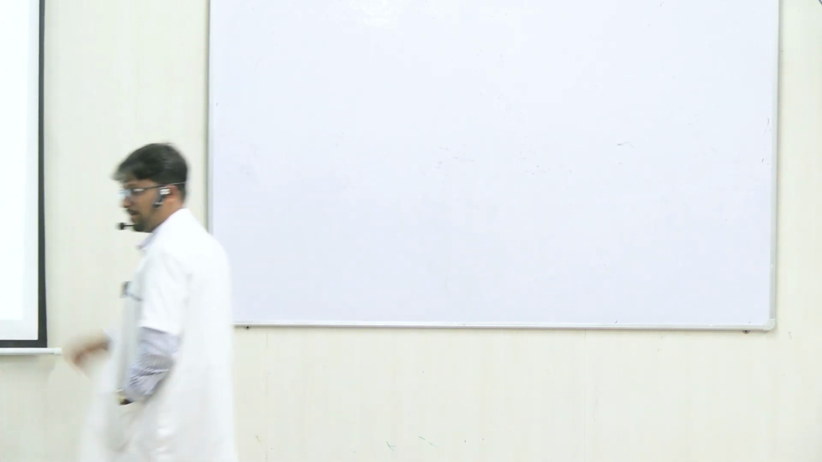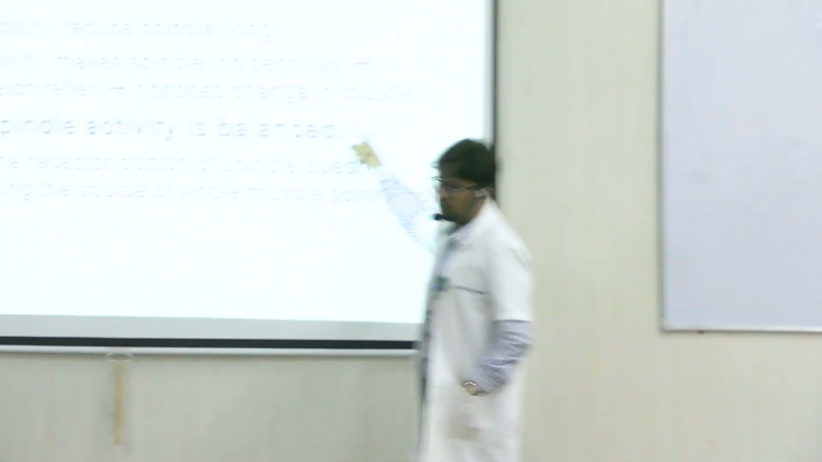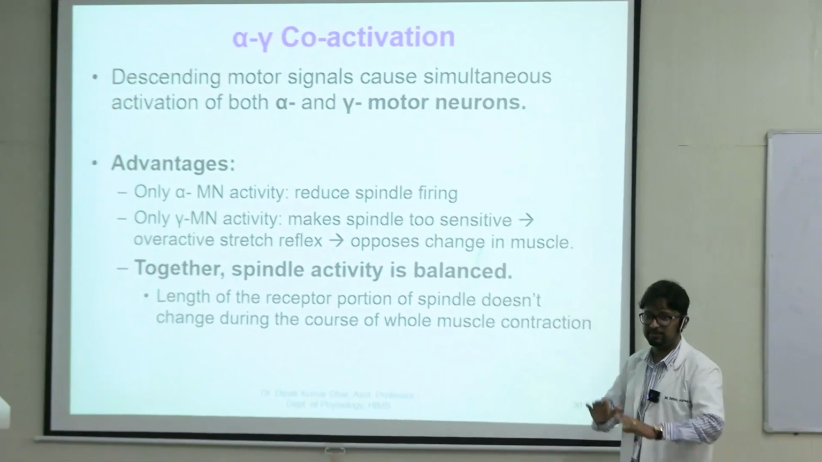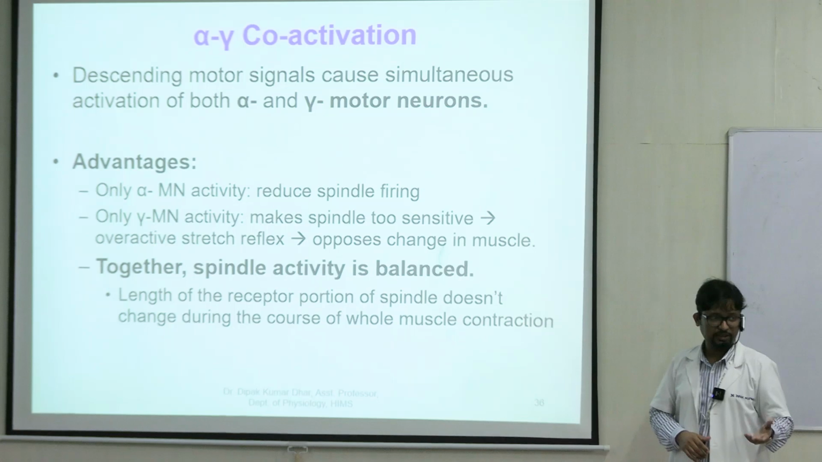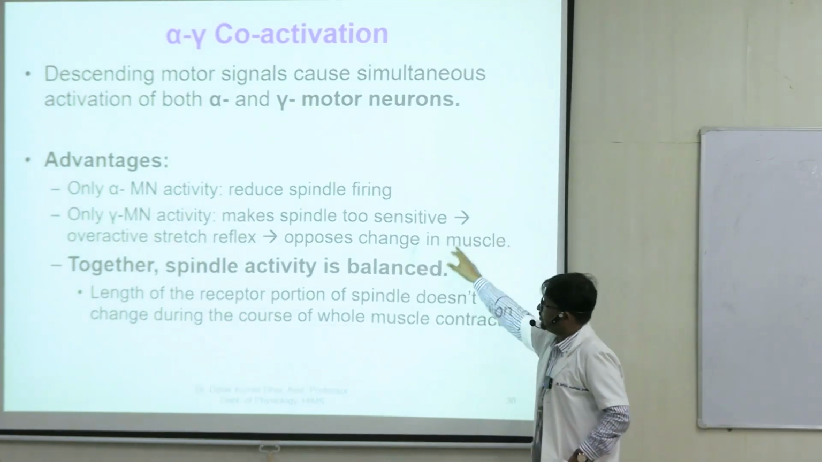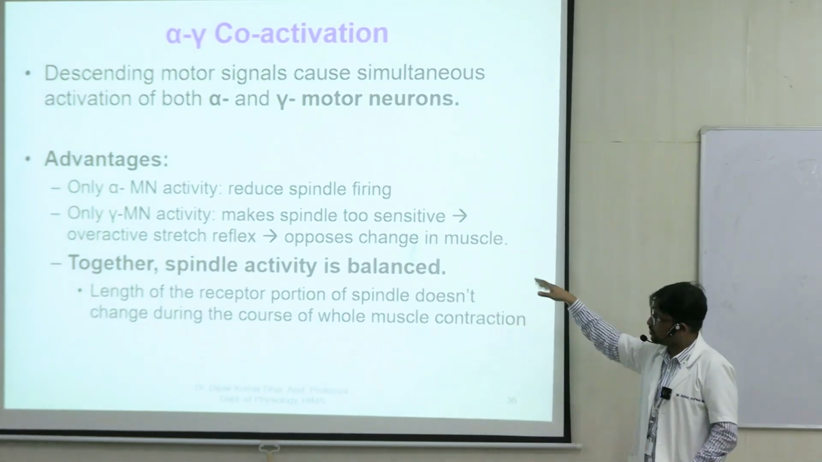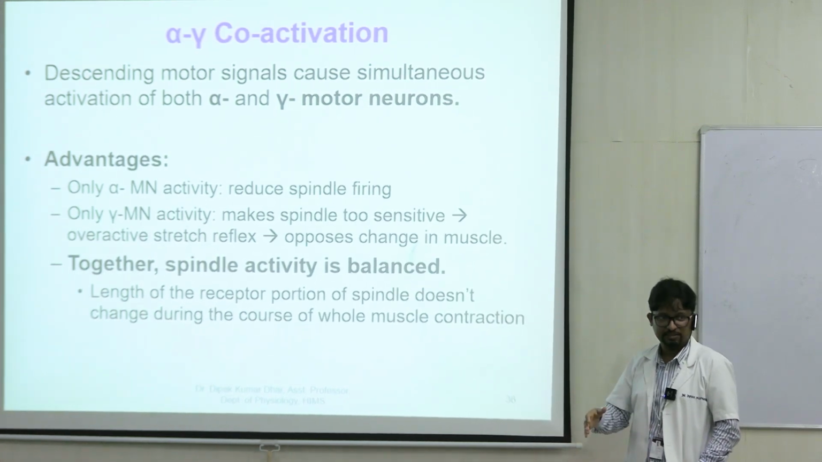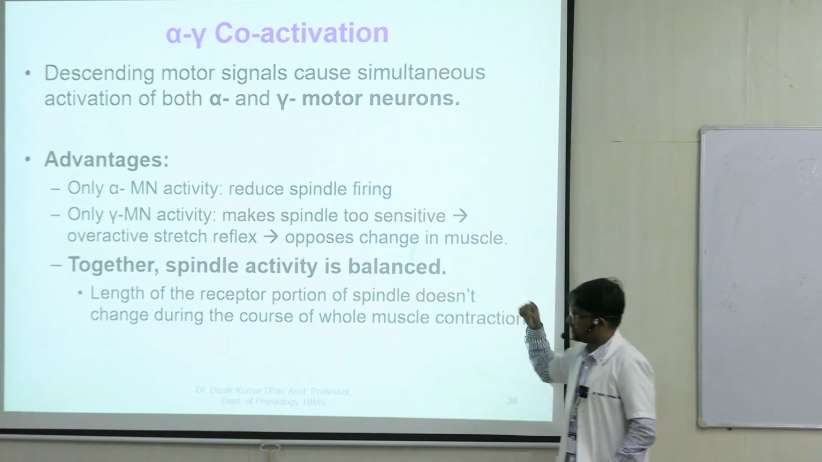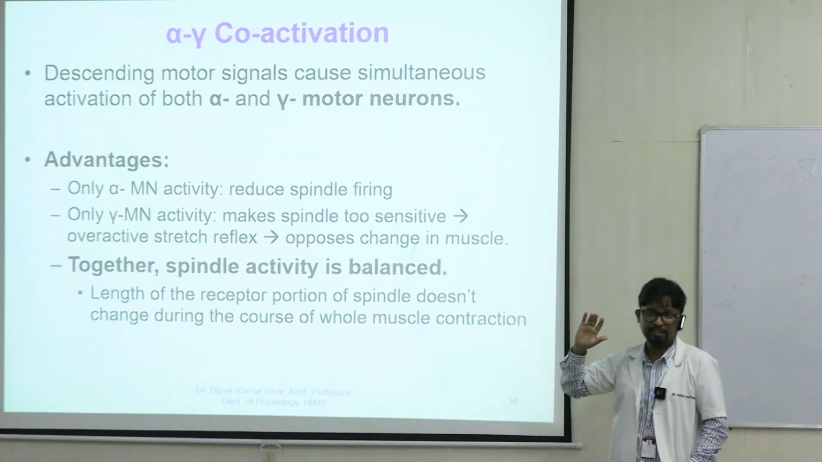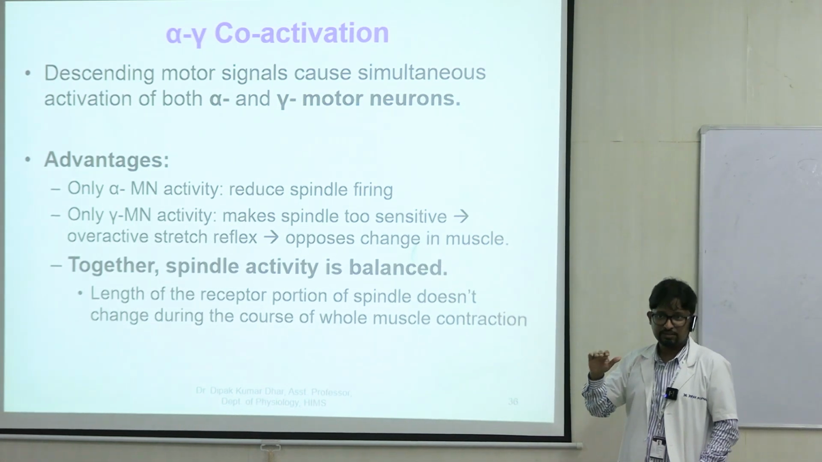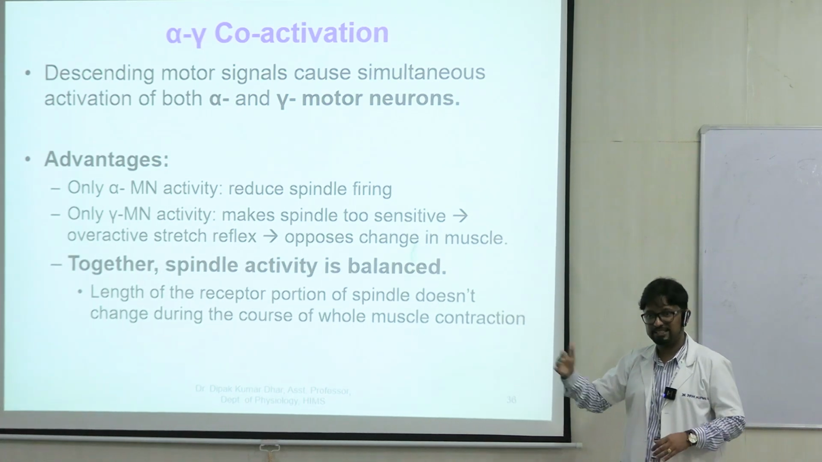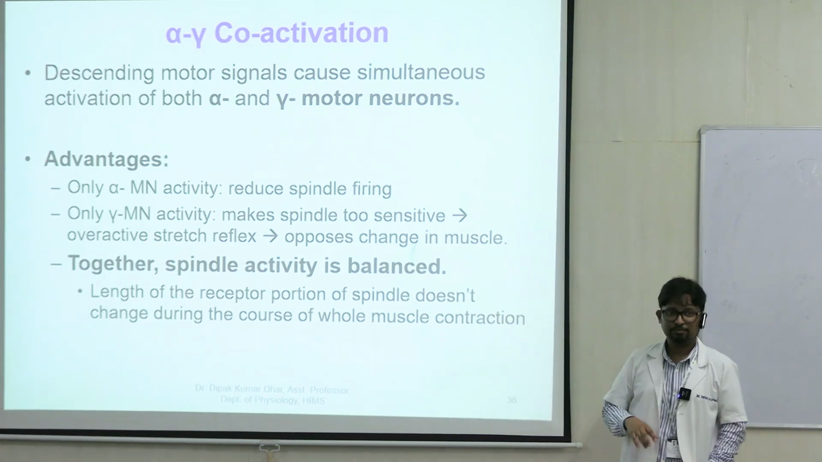Stretch reflex will be hyperactive, and this will oppose the change in the stretch. तो जो intended activity हम करना चाह रहे हैं, that cannot be done, right? So tone in the muscle will increase. So either of the cases, it is not fruitful for our day-to-day activities. So together, when brain activates both alpha and gamma, this type of extremes are prevented. So extremes में नहीं जा रहा, spindle activity is balanced.